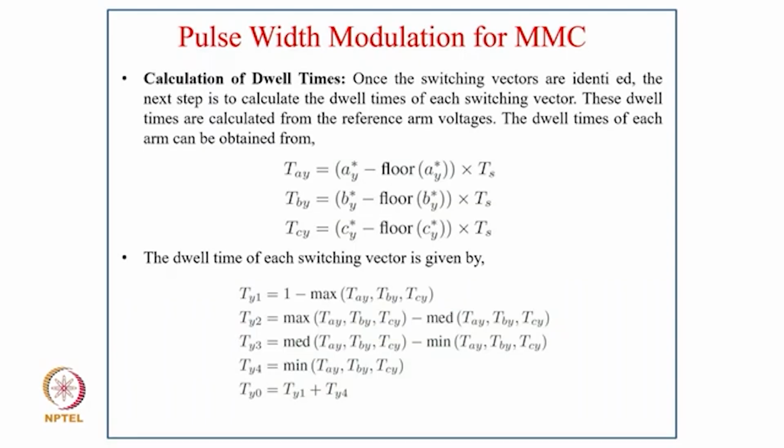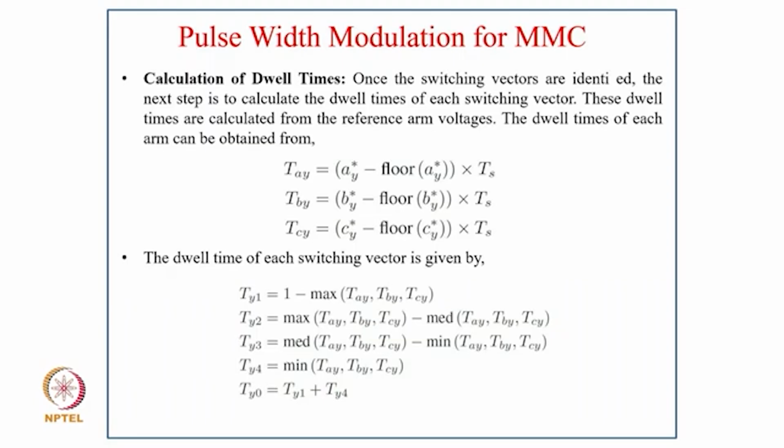And coming now to calculation of dwell time. Once the switching vectors are identified, the next step is to calculate the dwell times of each switching vector, and these dwell times are calculated from the reference arm voltage. The dwell times of each arm can be obtained as TAy equals (Ay* minus floor(Ay*)) times Ts. Similarly, TBy equals (By* minus floor(By*)) times Ts, and TCy is also (Cy* minus floor(Cy*)) times Ts.